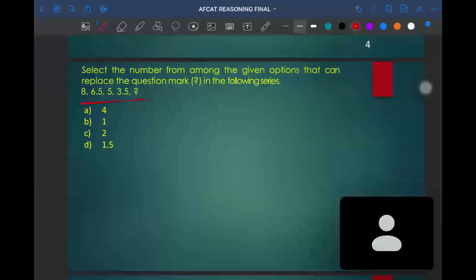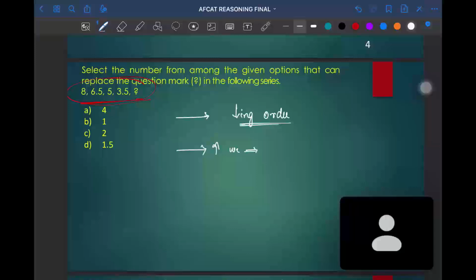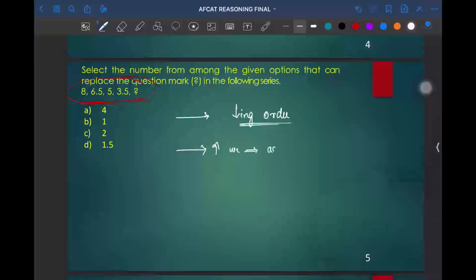So when we look into the question, 8, 6.5, 5, we can come to a conclusion that the number series is in decreasing order. When we see a series, we get to know whether it is increasing or decreasing. If it is in increasing order, then most probably it will be an addition series.